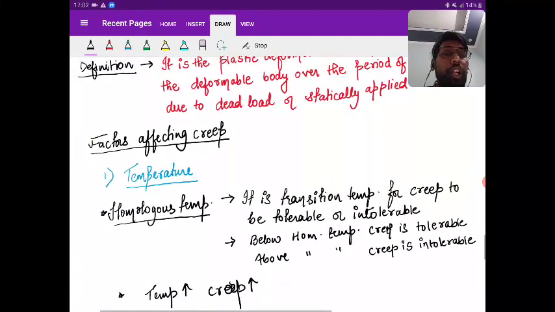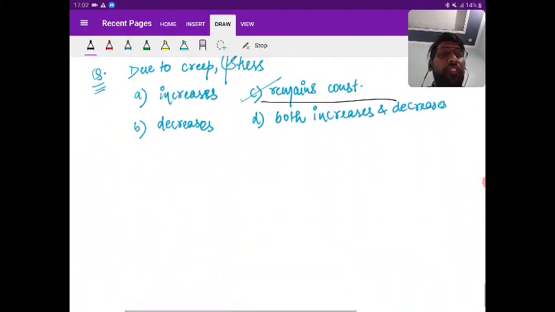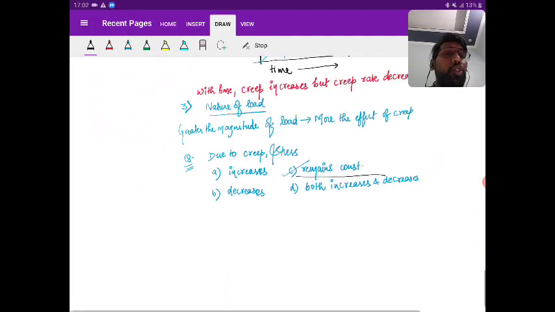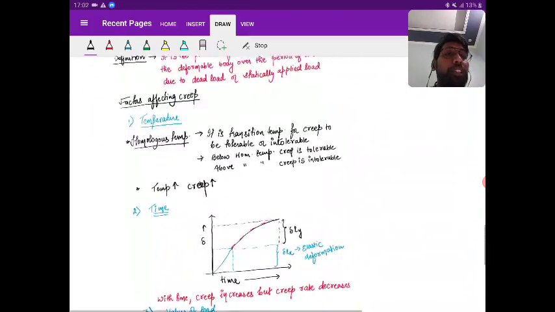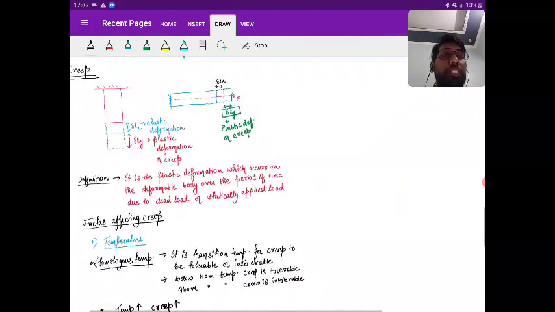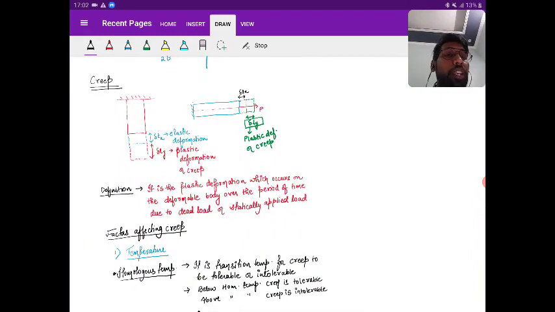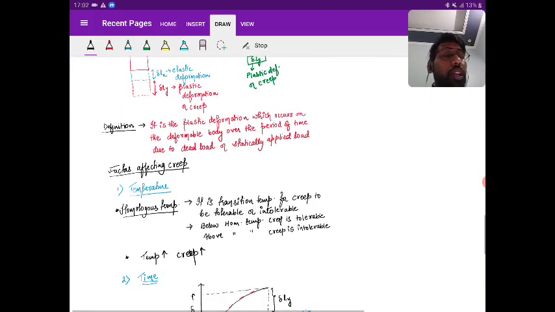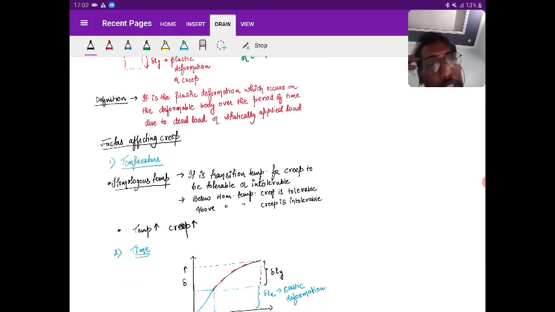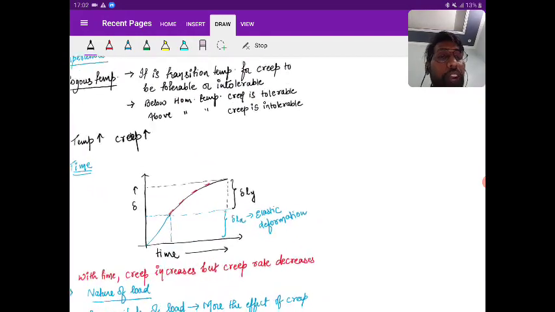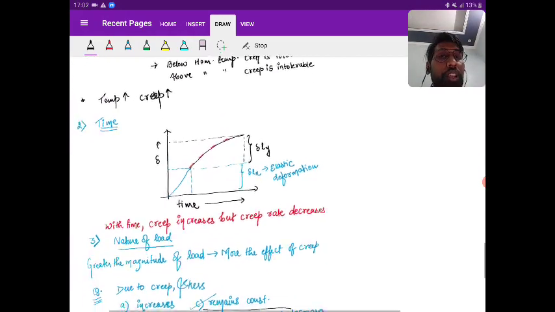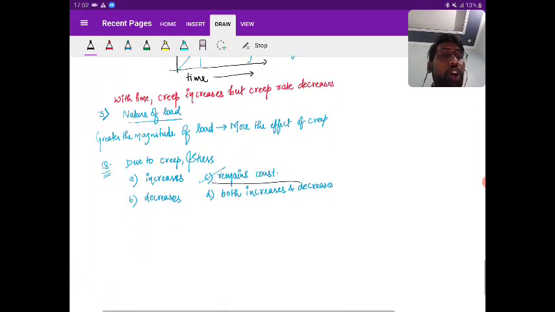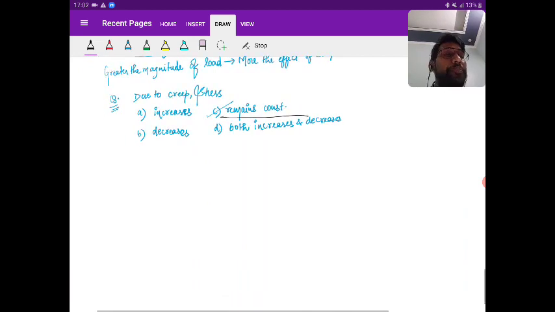So these are the factors affecting the creep. Any problem in the creep, please ask. So creep is what? It is the plastic deformation which occurs in a deformable body over a period of time due to dead load or statically applied load, which we say is a constant load. So the factors are temperature, then time, then nature of load. Is it clear? Okay then.